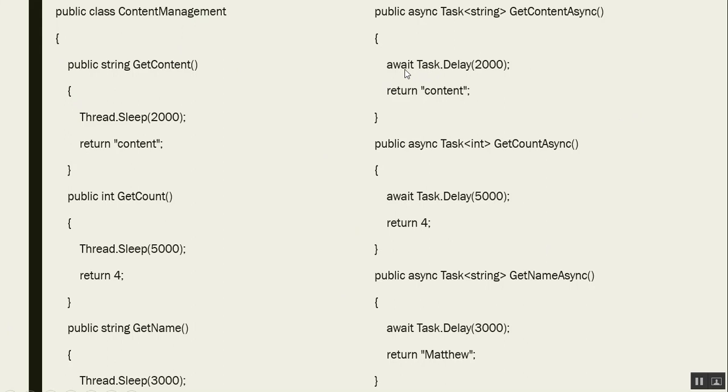Here I am using the await keyword as it is async Task string, instead of simple string. And instead of Thread.Sleep 200 milliseconds, I am using Task.Delay 200 milliseconds, and the await keyword is used, which will be executed asynchronously. So here we have got the asynchronous implementation.